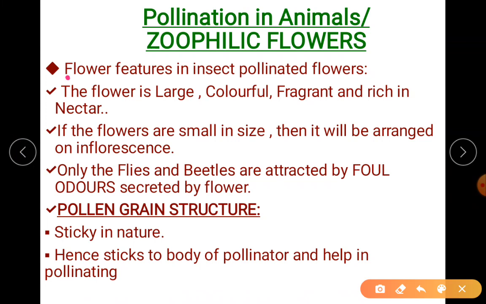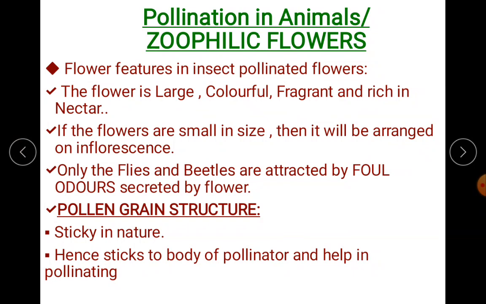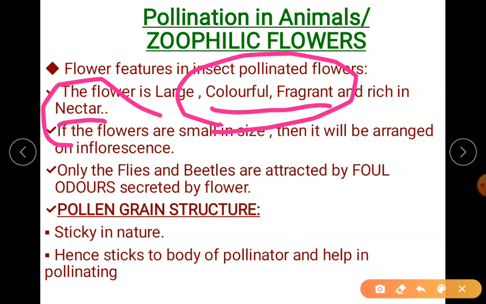Coming to zoophilic flowers, first the flower features. Please remember it is large, colorful, fragrant and rich in nectar. These three, colorful, fragrant and nectar, which are absent in air and water pollinated flowers, are present only in zoophilic flowers.